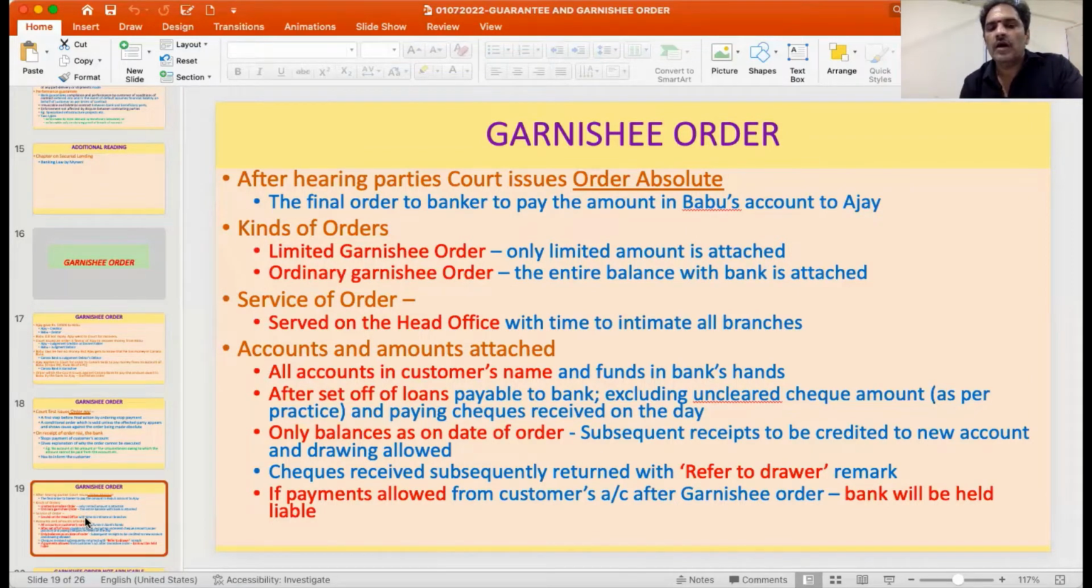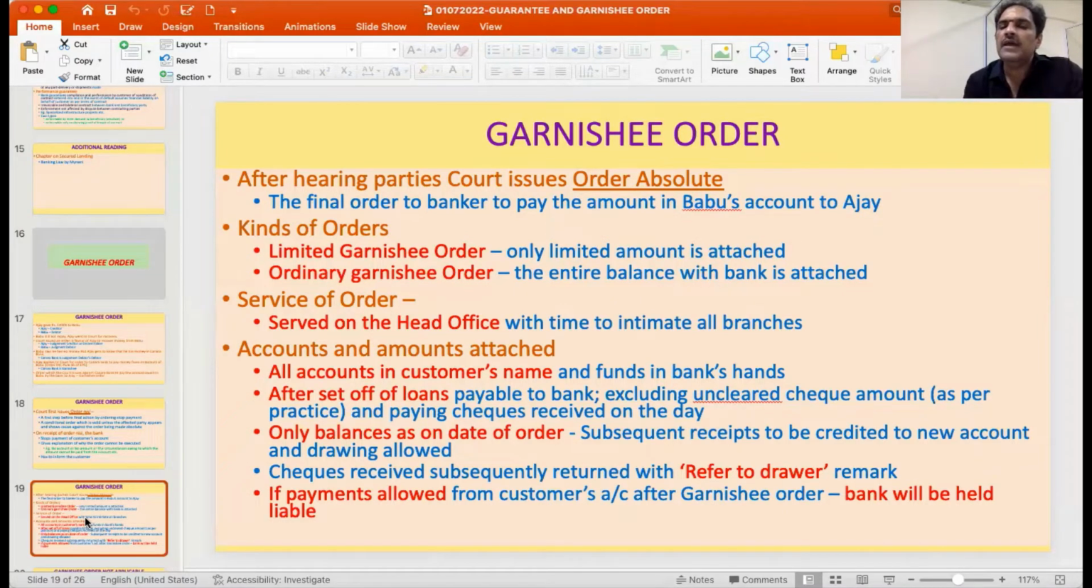So once the order is made absolute, the banker will be asked to pay the amount from Babu's account to Ajay. So here, the kinds of Garnishee order could be a limited Garnishee order where only a limited amount is attached. Suppose he has 1,000 rupees in his account and only 100 rupees is the amount that is supposed to be paid to Ajay. So it is not the 1,000 rupees that will be attached, but only 100 rupees that will be attached.